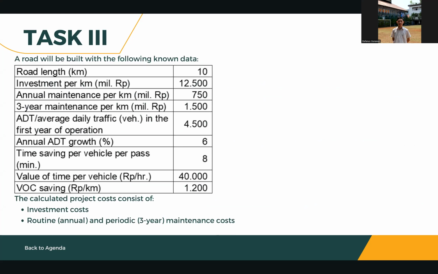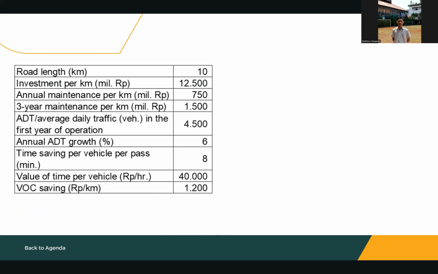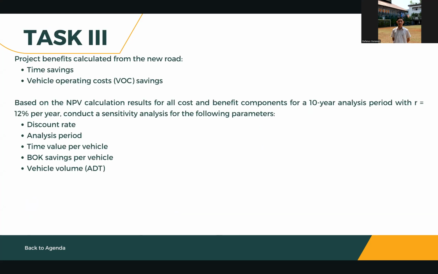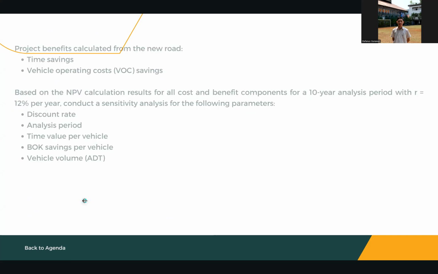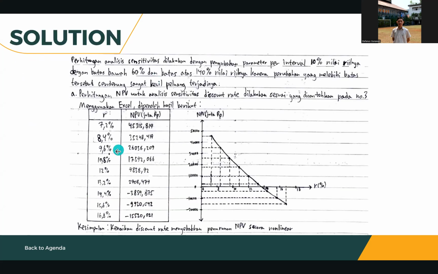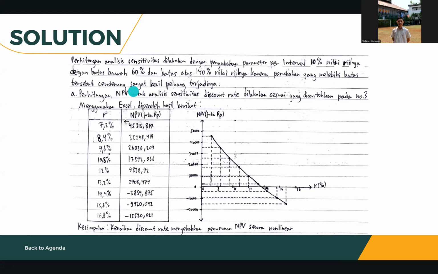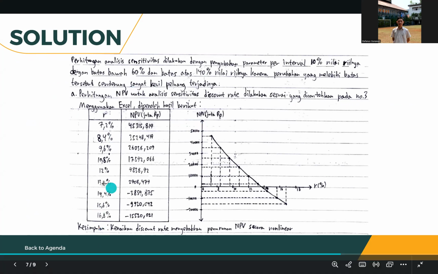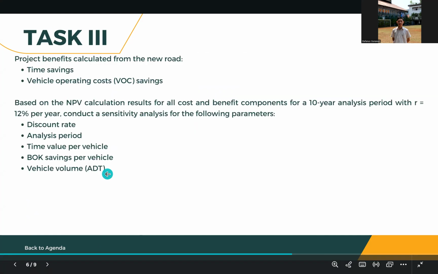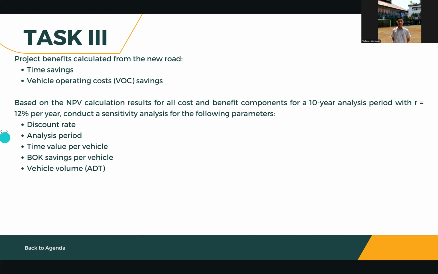Okay. For the same case, we want to do the sensitivity analysis. So this first one is the example for the sensitivity of the discount rate. Okay, so we get this i equals 12% per year.